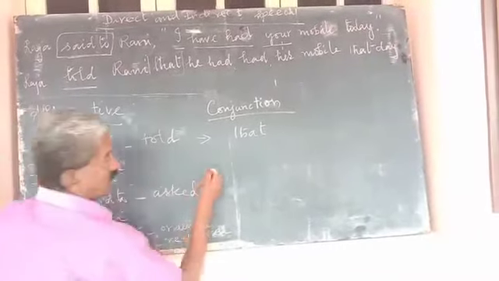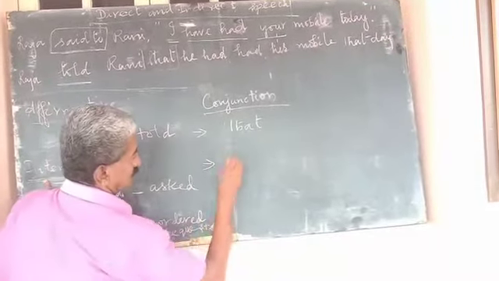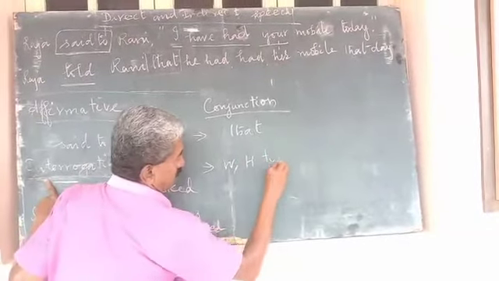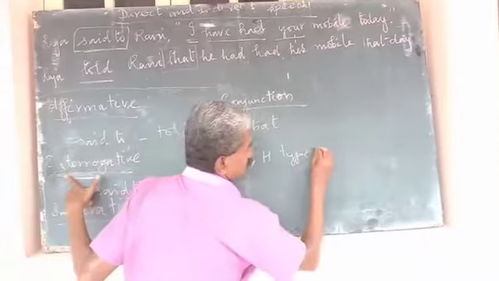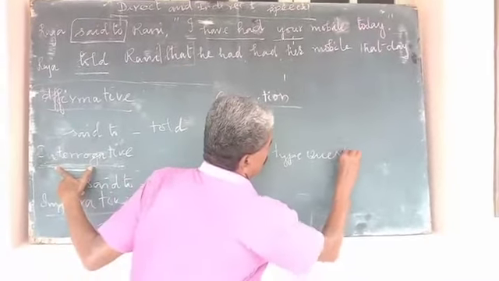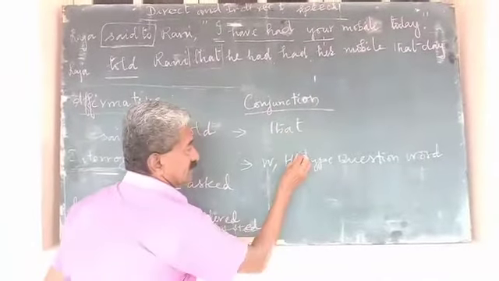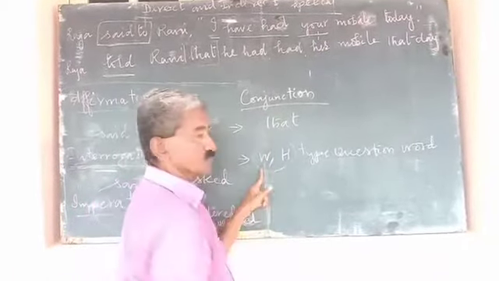In interrogative, the conjunction is WH type, the question word. But there is a slight difference in WH type also.